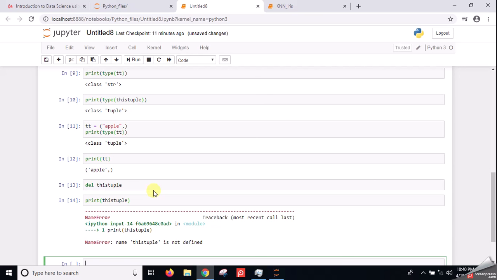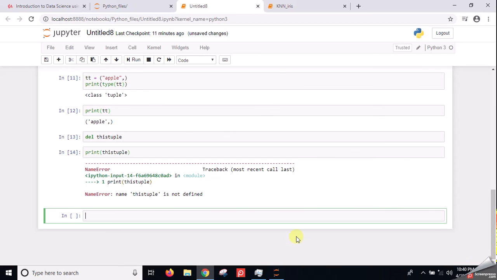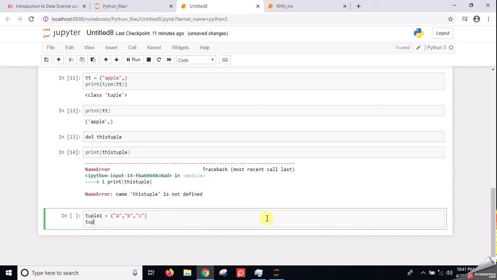Now there is one more thing I want to tell you, that you can combine two tuples also, as we saw how lists can be combined. Suppose this is tuple 1 and this is tuple 2. These are my two tuples I have created.